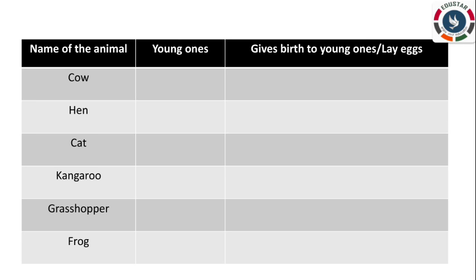Okay. First one, cow. The young one of cow is called calf. Whether it is laying eggs or giving birth to young ones, it is giving birth to young ones. Okay. The remaining things you will find out the answer and write it in your worksheet. So the worksheet has 3 parts: important words, fill in the blanks and the table. Okay students, complete it and send through mail